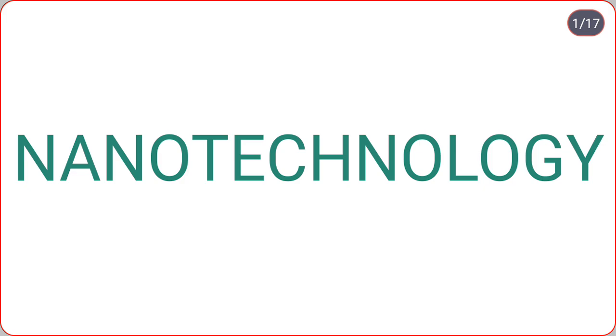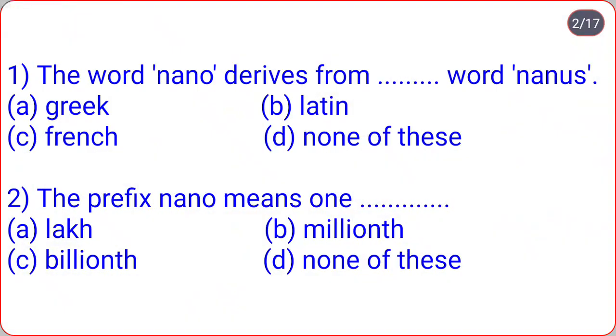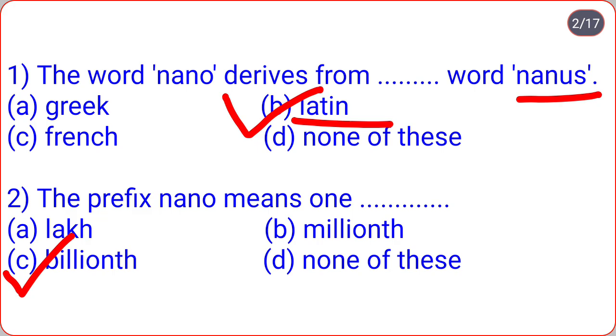Here the first question is: the word nano derives from the word nanos. Greek, Latin, French, none of these. So the correct option is option B. The word nano derives from the Latin word nanos. The prefix nano means lakh, millionth, billionth, none of these. So the prefix nano means one billionth.